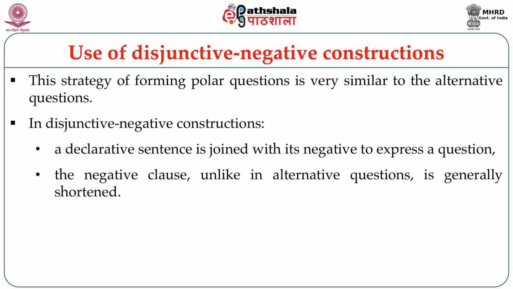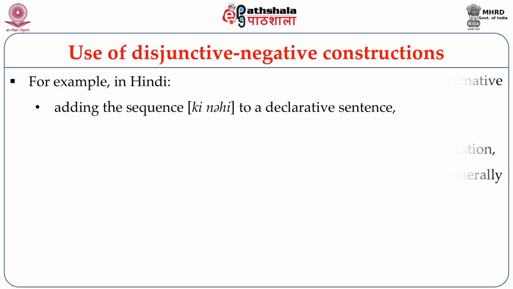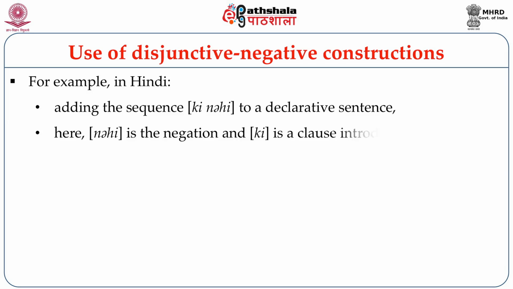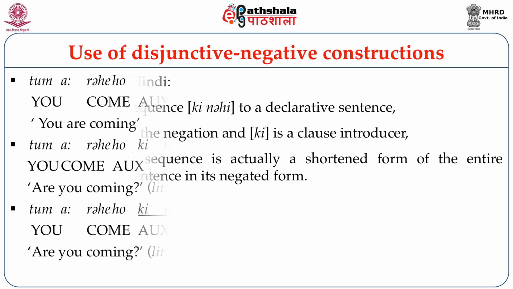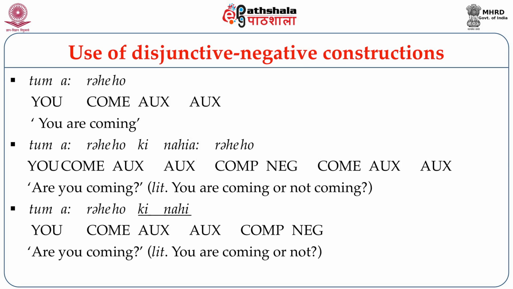The negative clause, unlike in alternate questions, is generally shortened. For example, in Hindi, polar questions may be formed by adding the sequence ki nahi to a declarative sentence. Here nahi is the negation and ki is a clause introducer. The ki nahi sequence is actually a shortened form of the entire declarative sentence in its negated form.